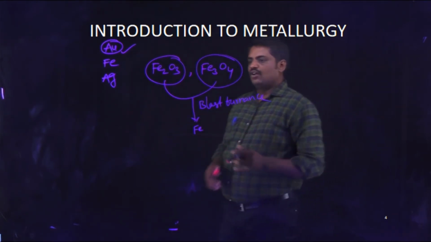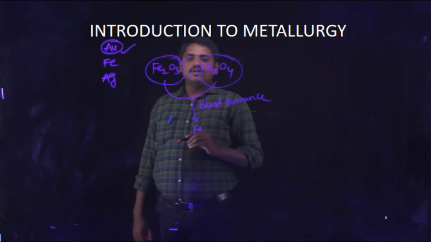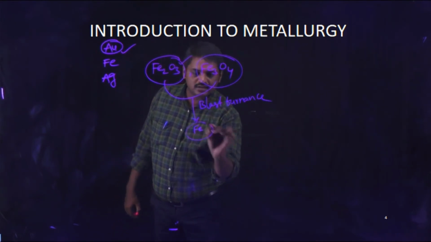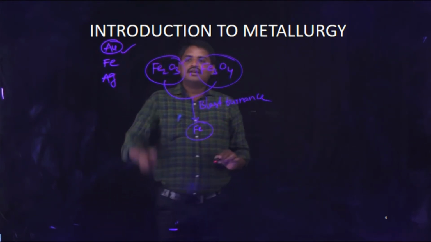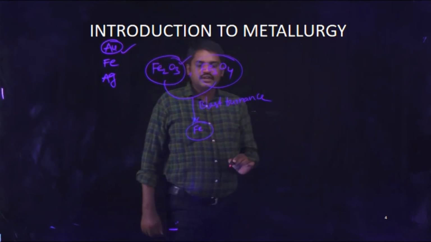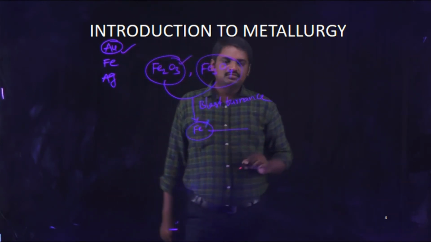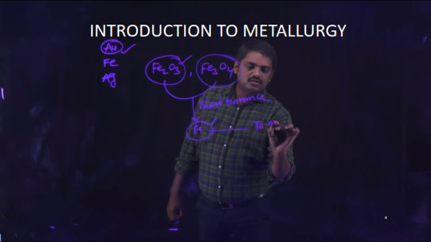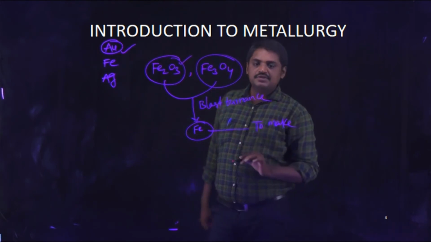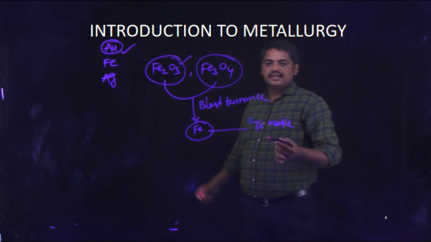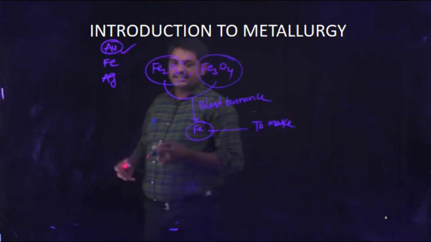Anyhow, these ores are converted to pure metals. Hematite is converted to pure iron. This iron is used to make different types of buildings and different types of bridges.